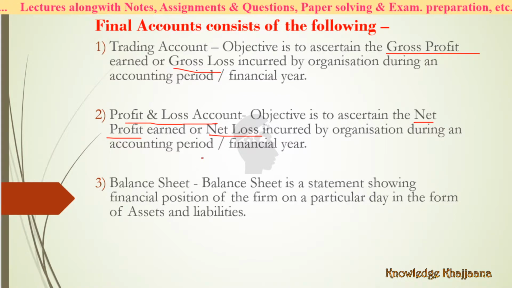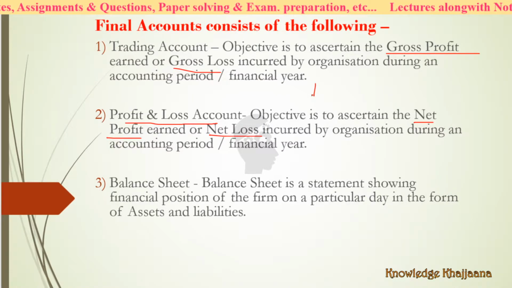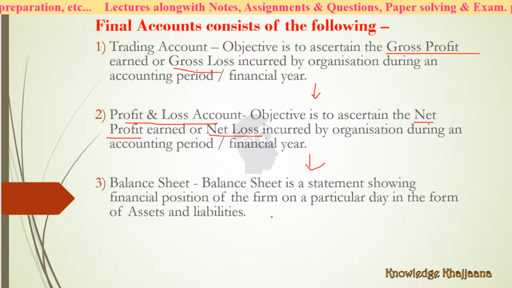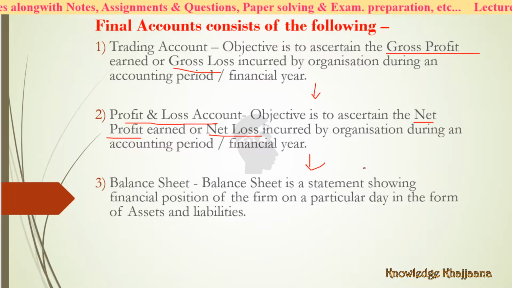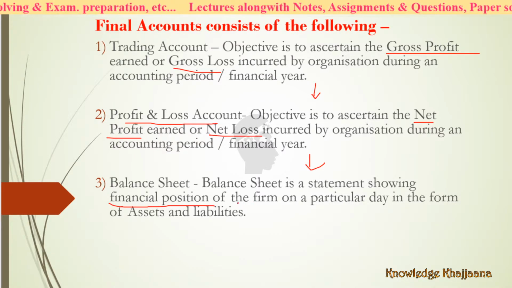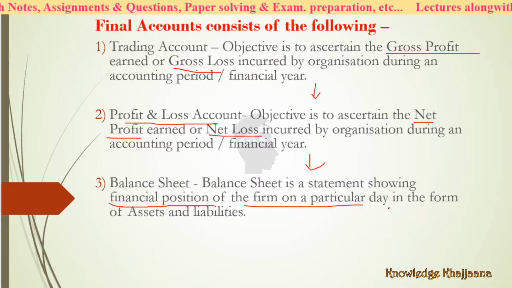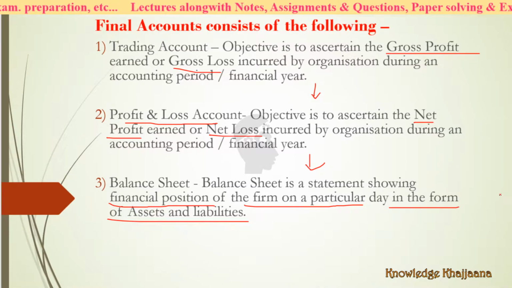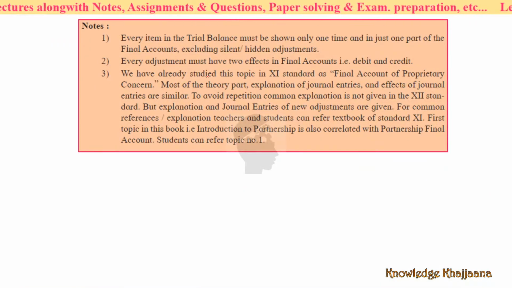The third step is the balance sheet. The balance sheet is a statement, not an account, which shows the financial position or financial status of the firm on a particular day in the form of assets and liabilities. We have seen all these three things.